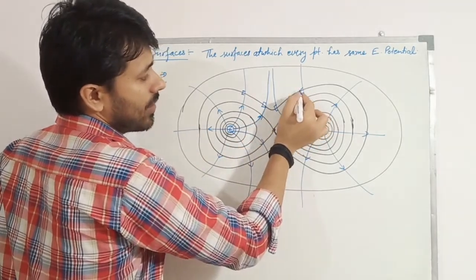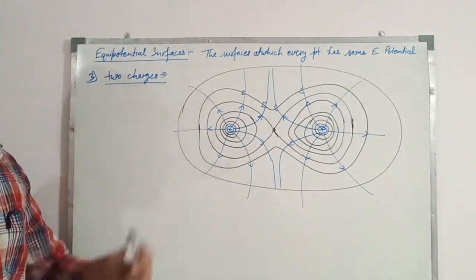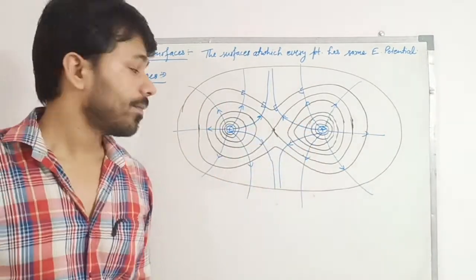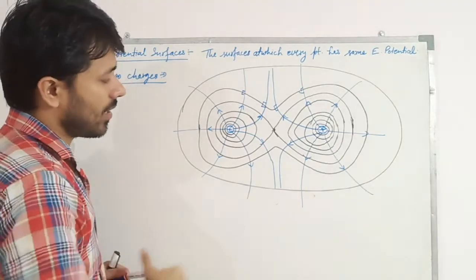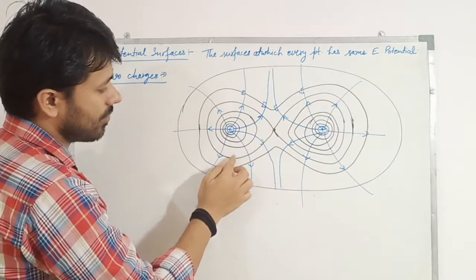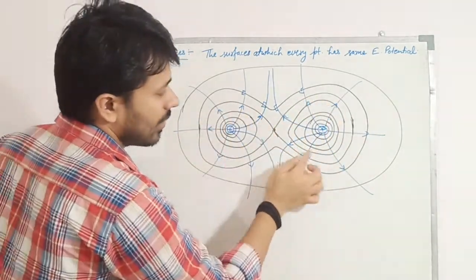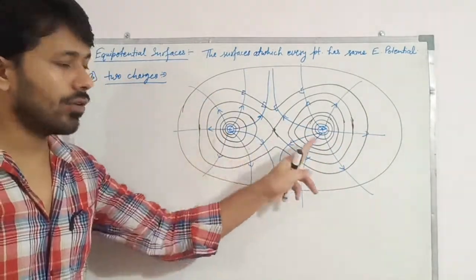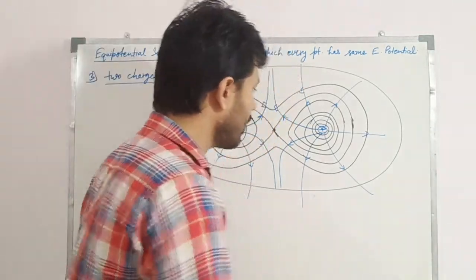So this is how we draw the equipotential surface. It is perpendicular at every point, and here a spherical equipotential surface is formed. Near the charge there is a spherical equipotential surface, then one of infinite shape, and an oval shape also. So different types of equipotential surfaces are here.